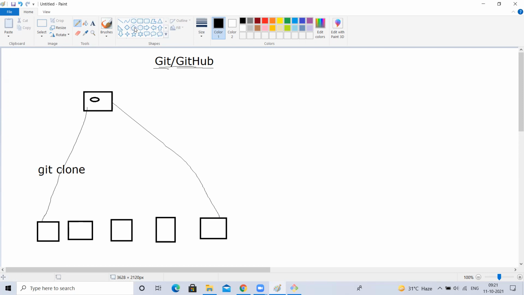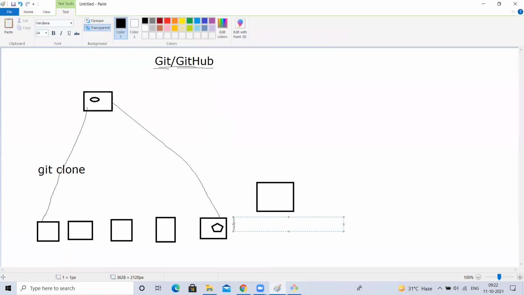Now this person has created one file. Now he wants to push this new file into this GitHub repository. But he has to do git add. He has to add it to the staging area. First, he wants to add that file into the staging area. So this is the staging area, a logical area. How to add into the staging area? What is the command? Git add file name. For example, a.java is the file name.